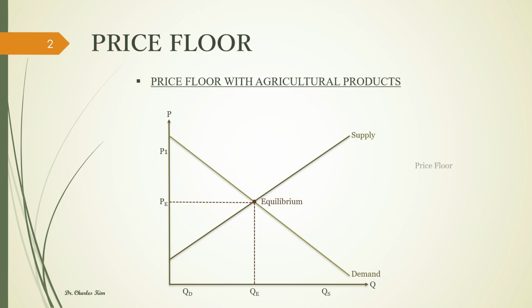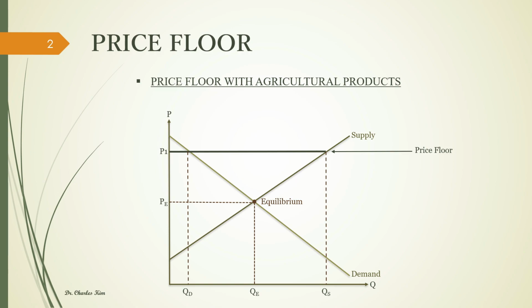Let's suppose the government imposes a price floor now to protect farmers from falling the prices of agricultural products below the minimum price level. If this happens, due to the increase in the prices of agricultural products, consumers shall reduce their consumption from QE to QD. However, quantity supplied shall increase from QE to QS.